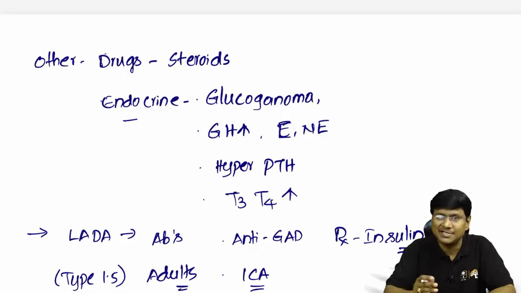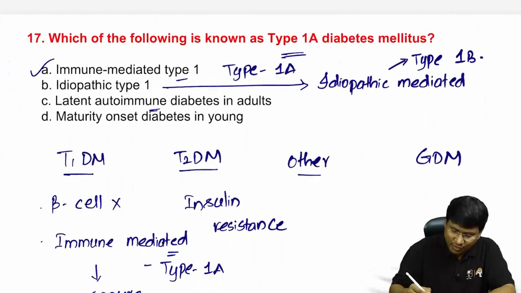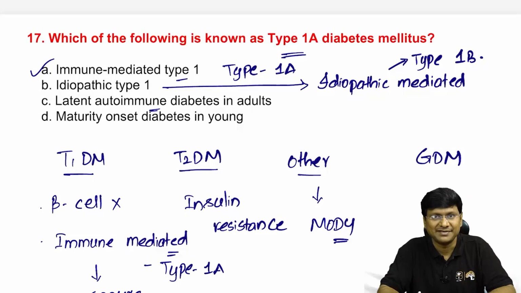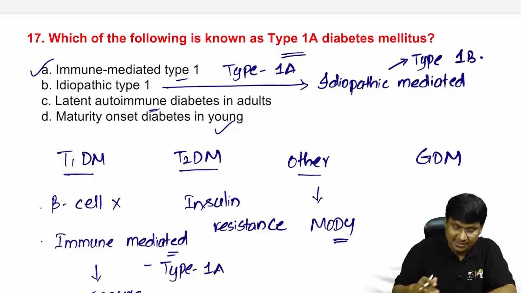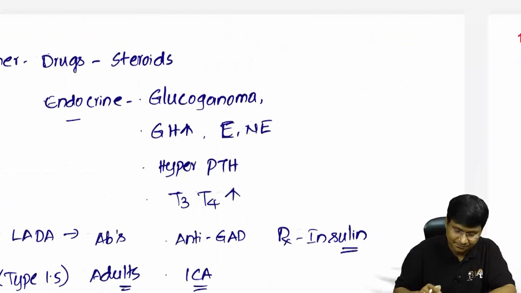And gestational diabetes mellitus, that will be in pregnancy. And one more important form in diabetes mellitus will be MODY, that is maturity onset diabetes of young. I'll be discussing that subsequently, right? This MODY, I'll be discussing in the next question, in subsequent questions.